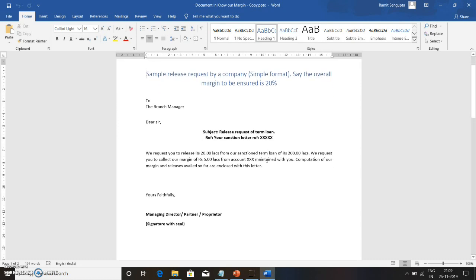It is just a sample request by a company. It says, release request of term loan. We request you to release 20 lakhs from our sanctioned term loan of 200 lakhs. We request you to collect our margin of 5 lakhs from account XXX maintained with you. Computation of our margin and releases availed so far are enclosed with this letter.